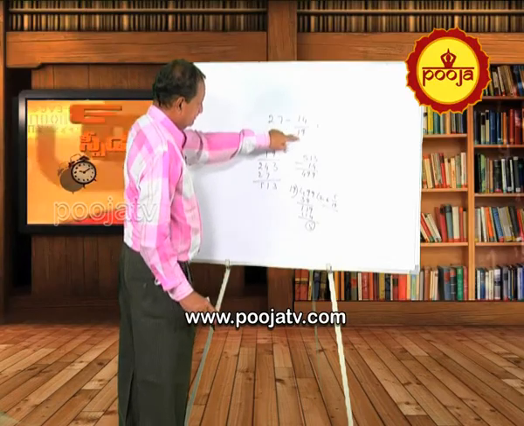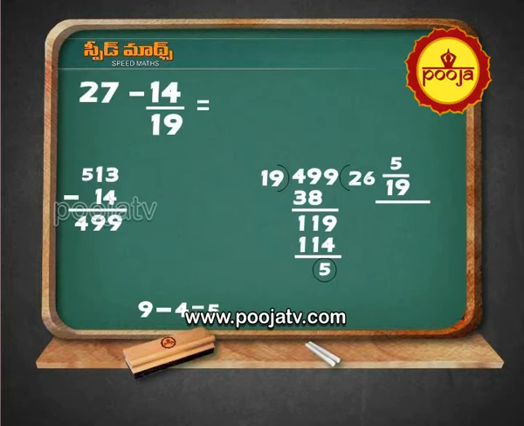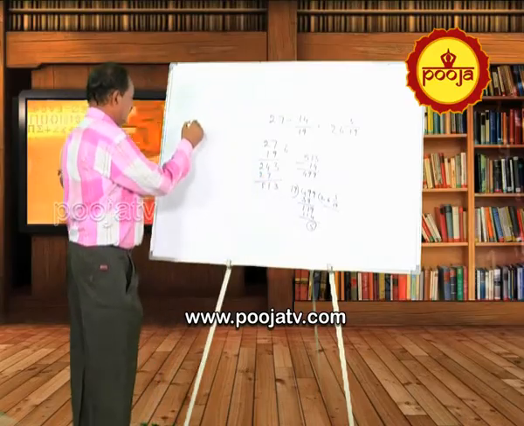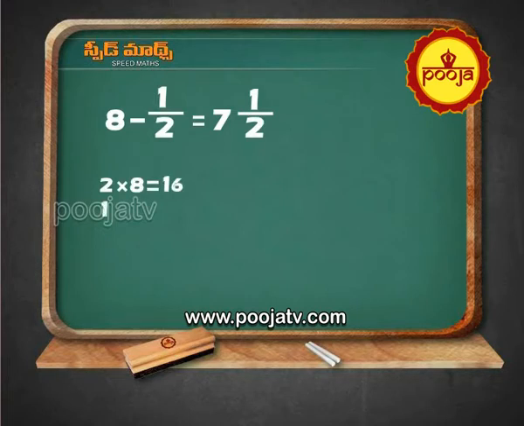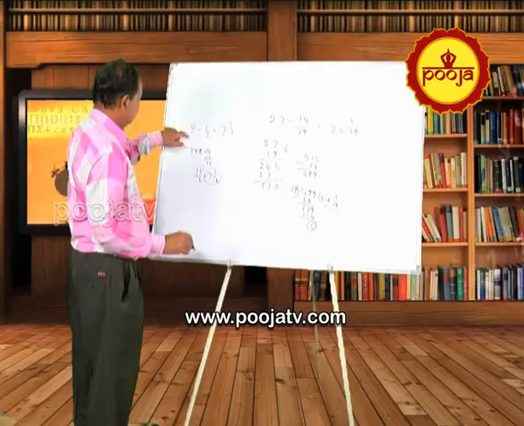You have to multiply 27 with 19, right? Again you have to subtract 14. 26 5 by 19. Okay. Let us see, simply I will tell you. 8 minus 1 by 2 equal to 7 and 1 by 2. 2 into 8 equal to 16. 16 minus 1 equal to 15. 15 by 2 equal to 7 and 1 by 2. 8 minus half, 7 and half.